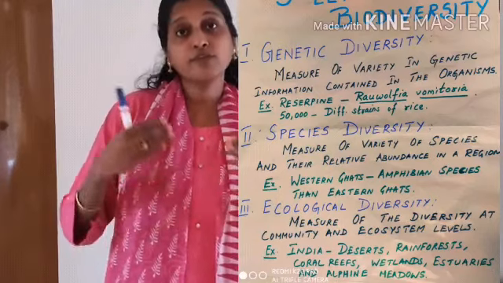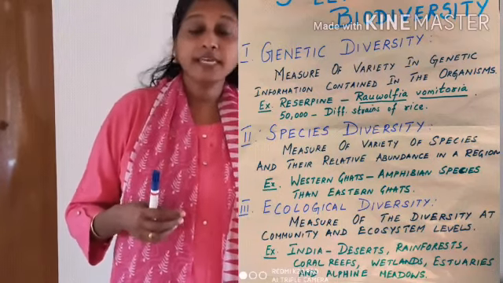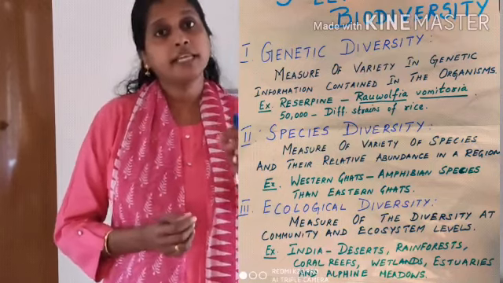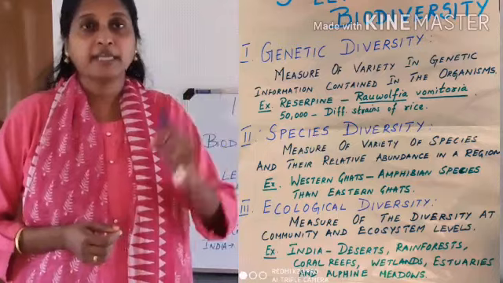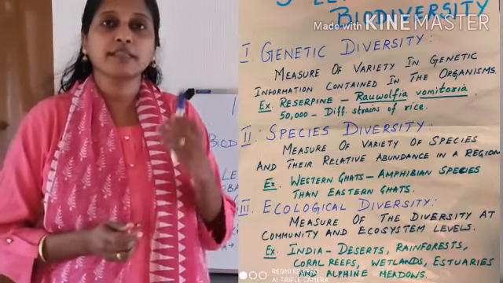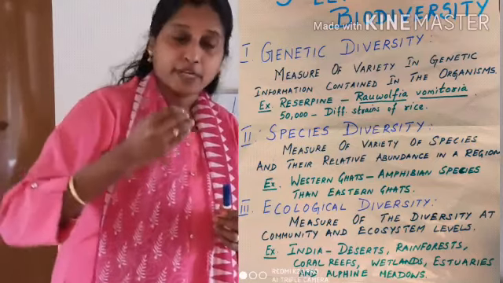How are they varying? They vary depending on the chemical which it secretes. The name of the chemical is reserpine. The role of this reserpine is helping in reducing our heartbeat and blood pressure.